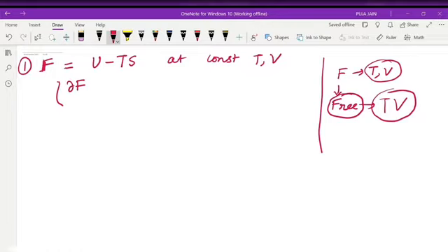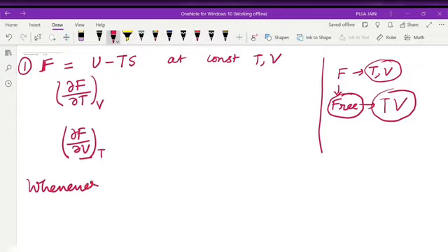So the partial derivative of F with respect to T and the partial derivative of F with respect to V. The terms which are constant for the thermodynamic potential, those two terms we will use with the partial derivatives of F. When we use del F del T, at this time our V is constant, and when we use del F del V, at this time our T is constant. This thing you remember.